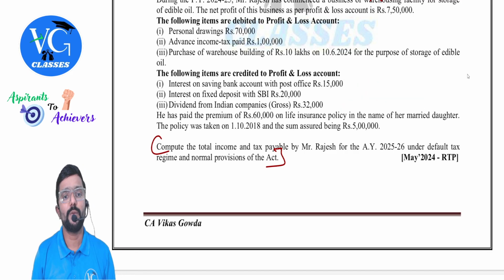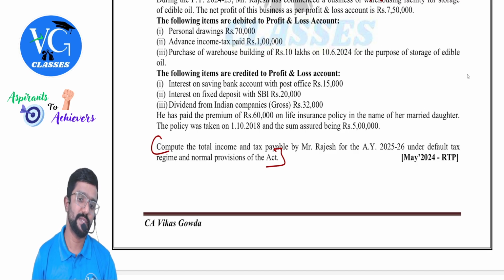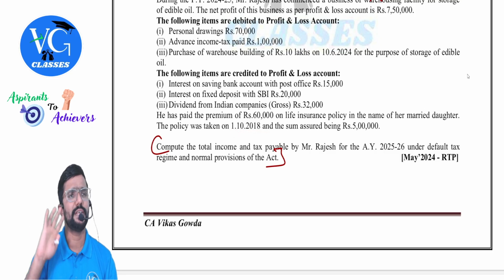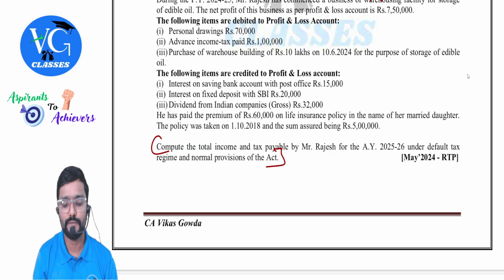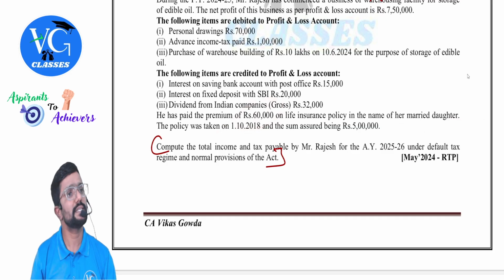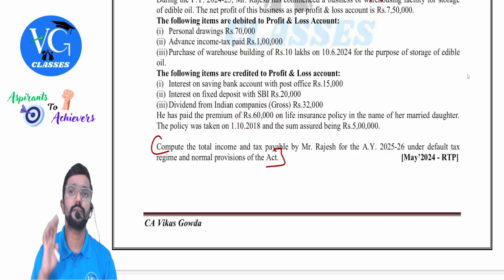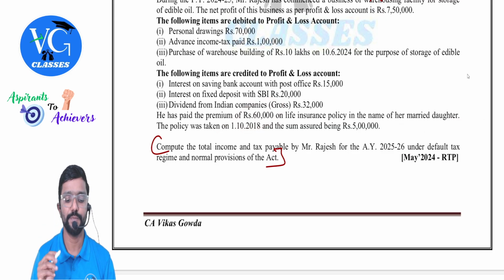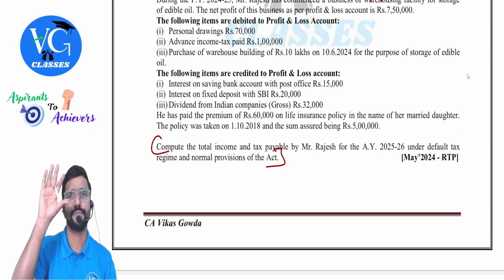He has paid the premium of 60,000 on a life insurance policy in the name of his married daughter. Life insurance premium, 60,000. The policy was taken on 1st October 2018, so 10%. The sum assured is 5 lakh. 5 lakh into 10% comes to 50,000. How much is paid? 60,000. Restricted. Is deduction allowed? Yes. How much? Maximum 10% under 80C, which is 50,000.